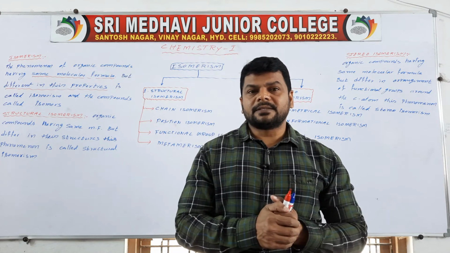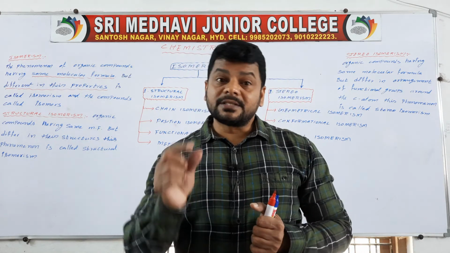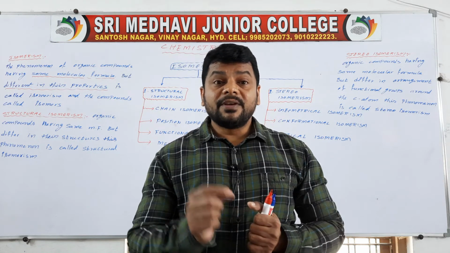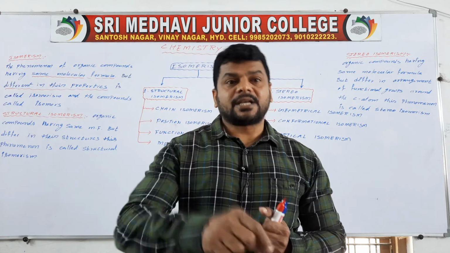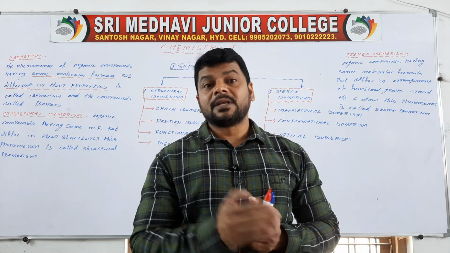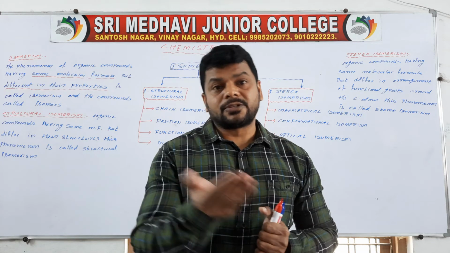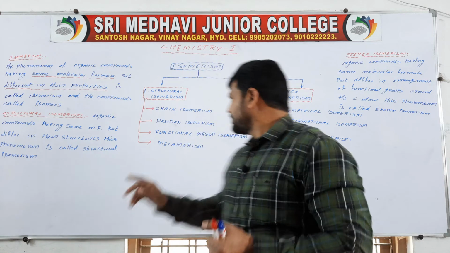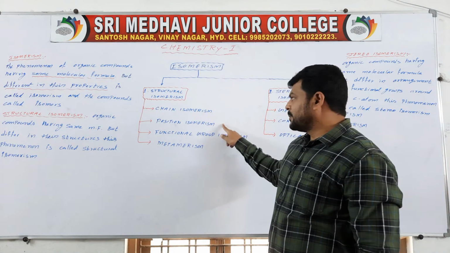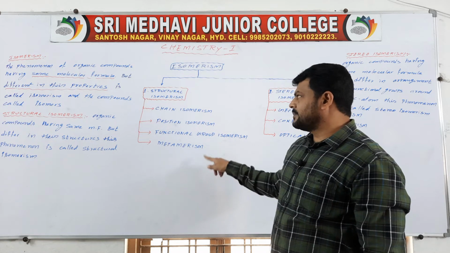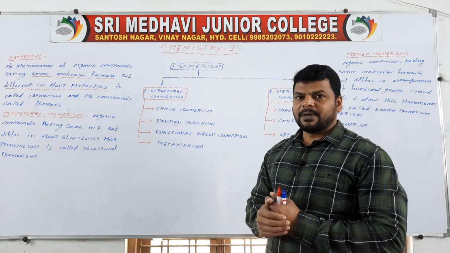Structural isomerism means organic compounds having same molecular formula but differing in their structures. The phenomenon is called structural isomerism and the compounds are called structural isomers. Structural isomerism is four types: chain isomerism, positional isomerism, functional group isomerism, metamerism.